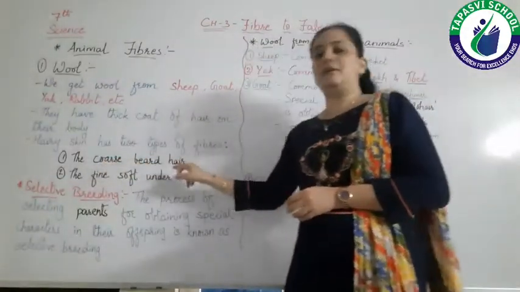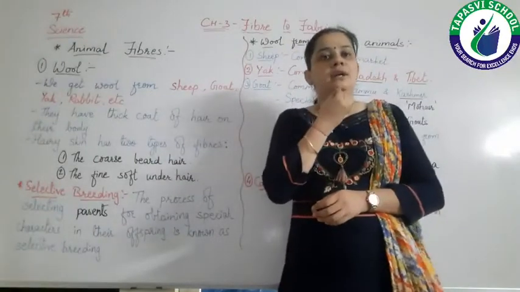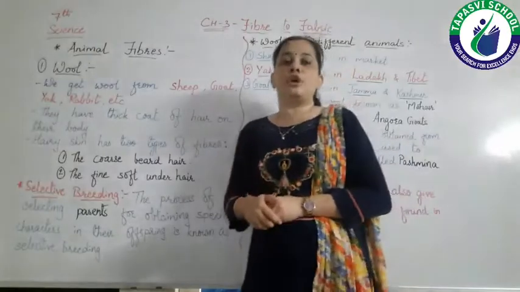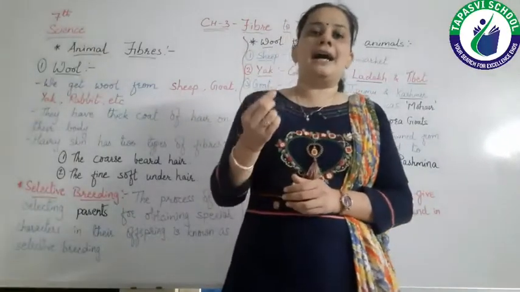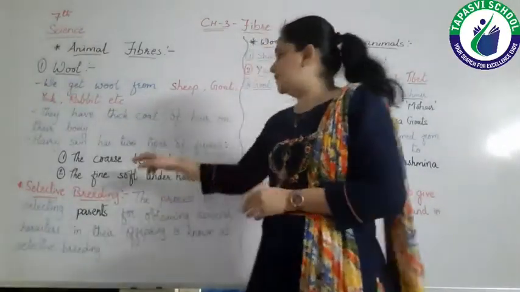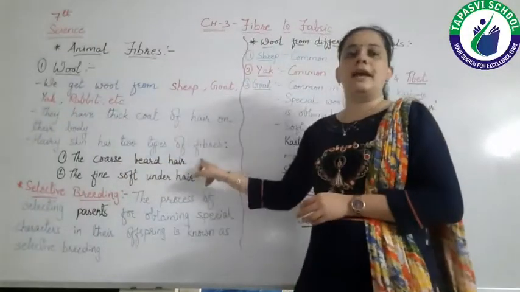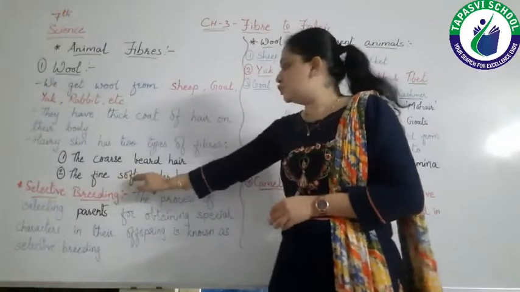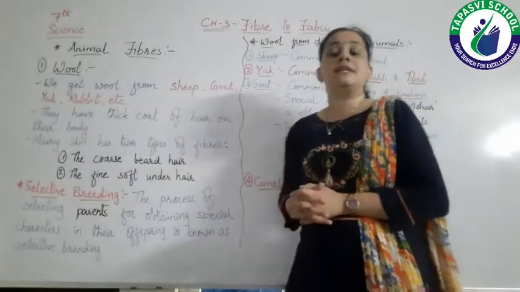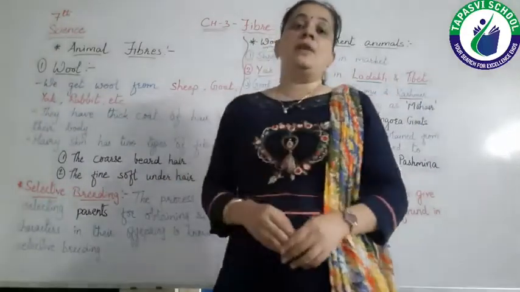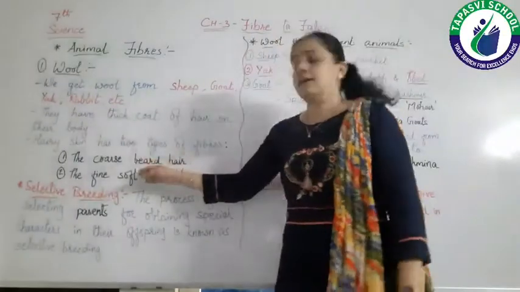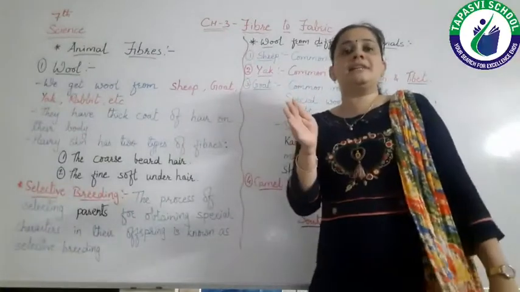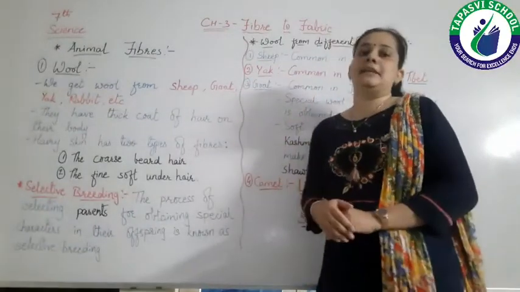The coarse beard hair. Beard, you know, right? So it is not fine, means it is not soft. It is somewhat hard, right? So it is known as the coarse beard hair. And the second is the fine soft under hair, which is close to the skin. Means this hair is very soft and fine, and it is near the skin.